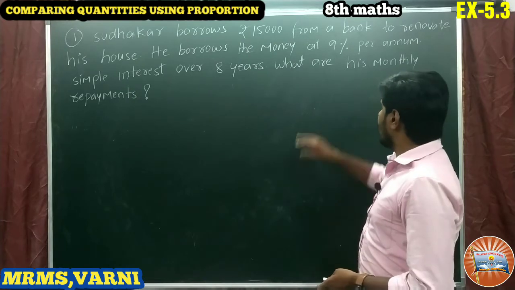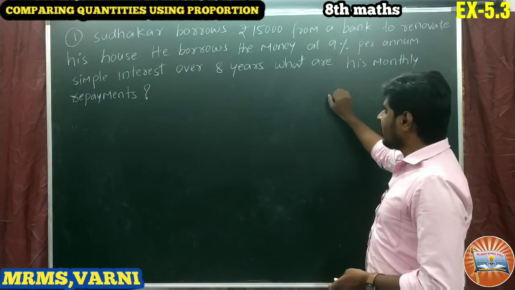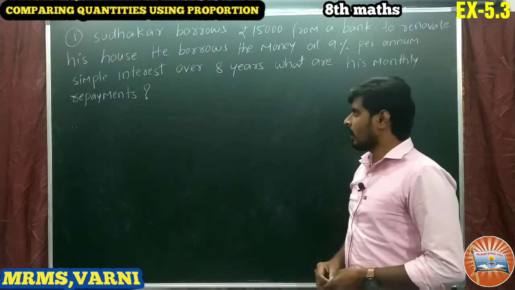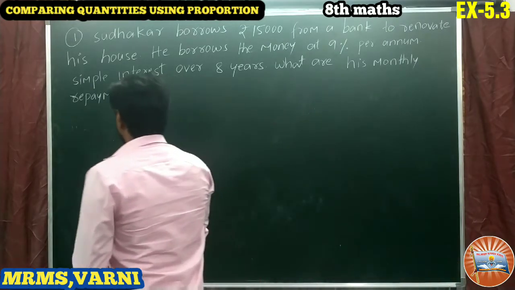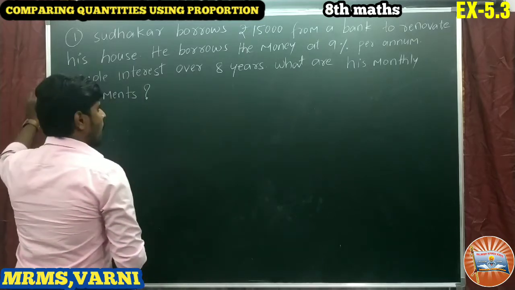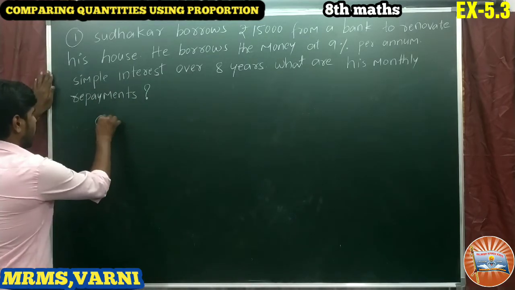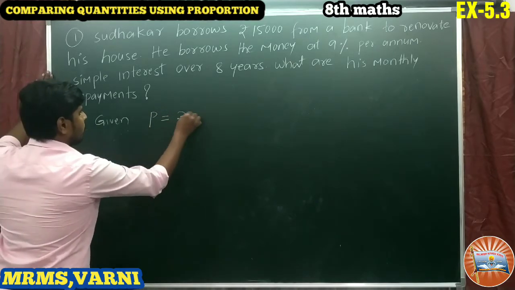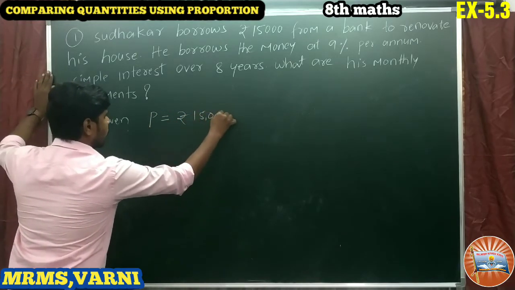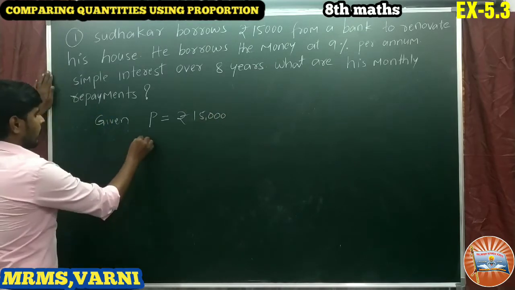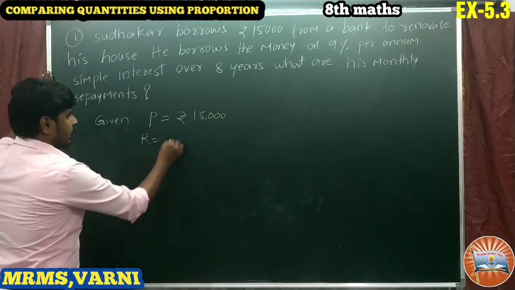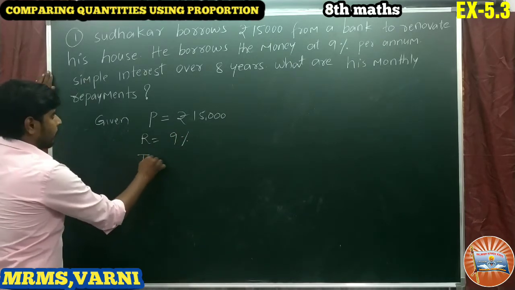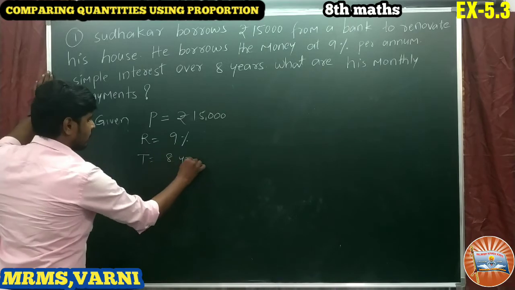Okay, so rate of interest is 9%. For 8 years we have to calculate simple interest. So here, given P is nothing but principal 15,000, and R, rate of interest, 9%, and time 8 years.